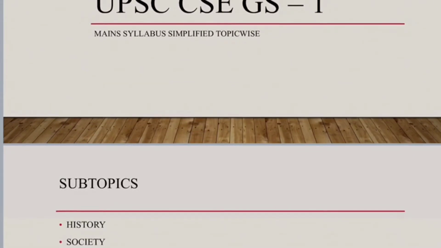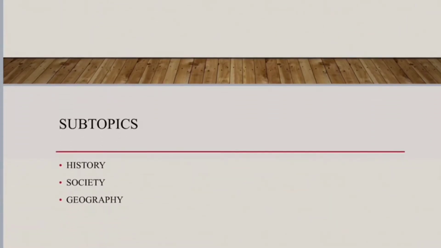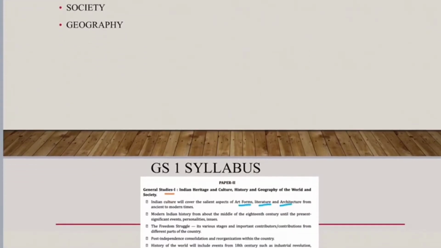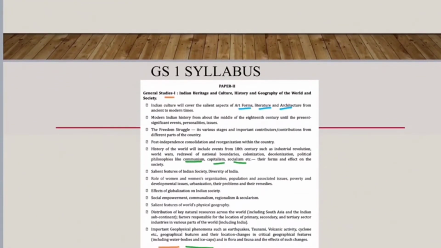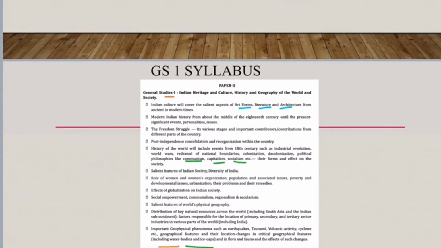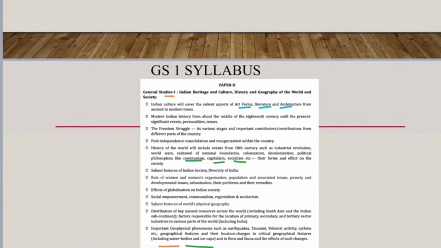I have divided the GS Paper 1 syllabus into three parts: history, society, and geography. This is the whole syllabus keyword, and all things are given in this PDF. You can see that GS Paper 1 includes Indian heritage, culture, history, and geography of the world and the society.